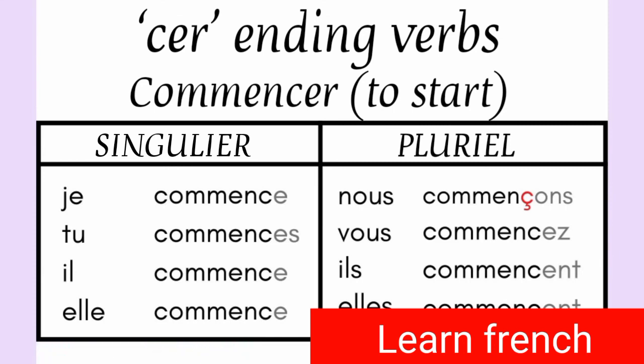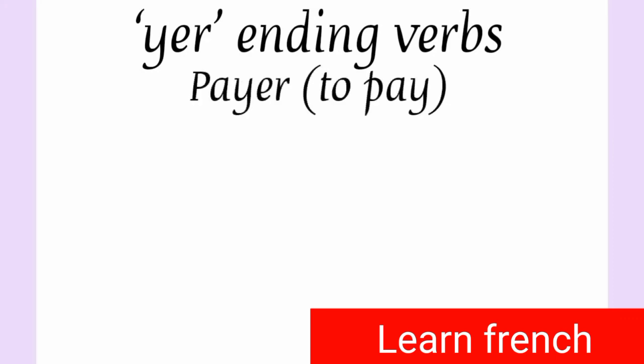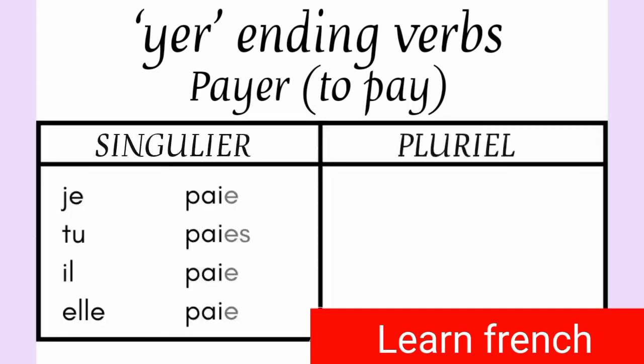Then comes YER ending verbs. YER ending verbs will have again another pattern of conjugation. Now what we have to do is, we have to remove ER first from the end. The radical remains PAY. This Y will get exchanged. That means we are going to remove this Y and we are going to add I here. So the conjugation will look like je paye, PAIE, tu payes, il paye, elle paye.